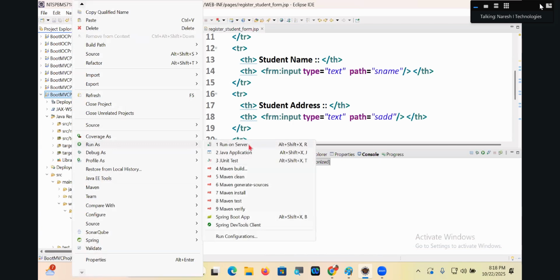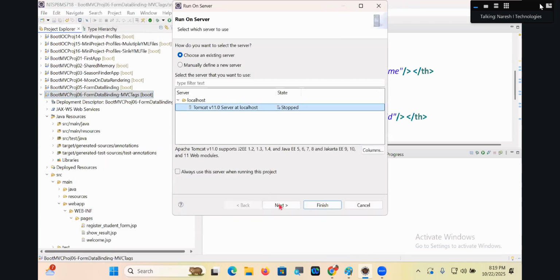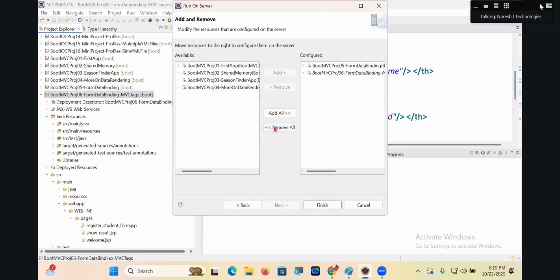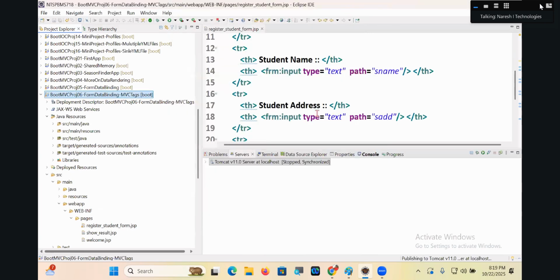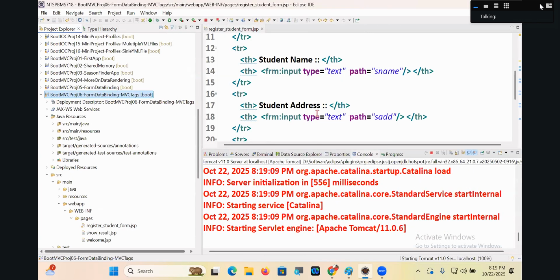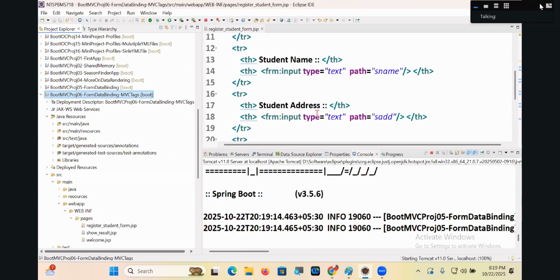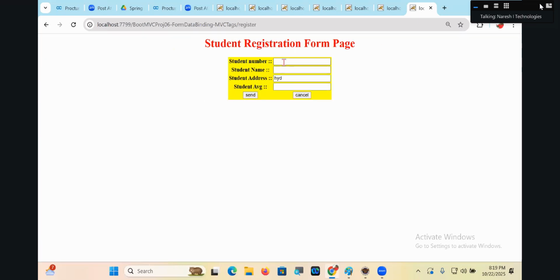Right click, run on server. Say next, say remove, say finish. What is there? Register student. 1001, Natras. See, that is not important, guys. Refresh. See, Hyderabad is coming or not.